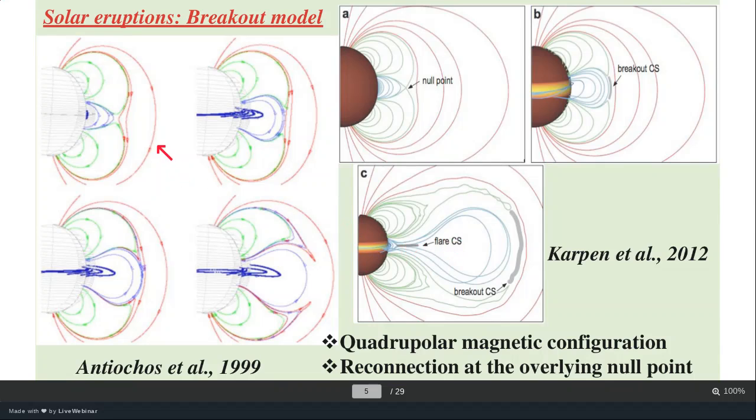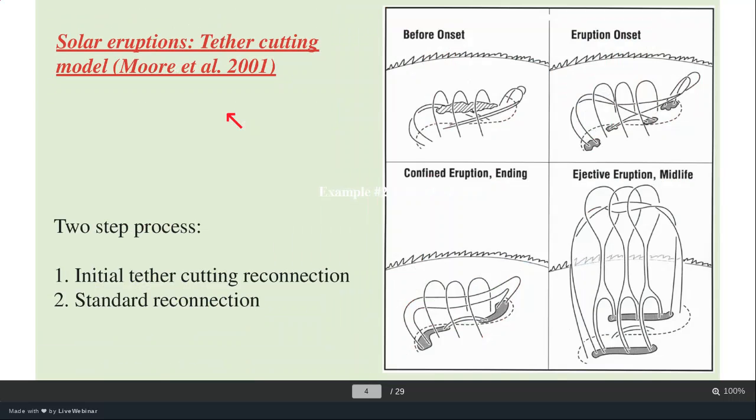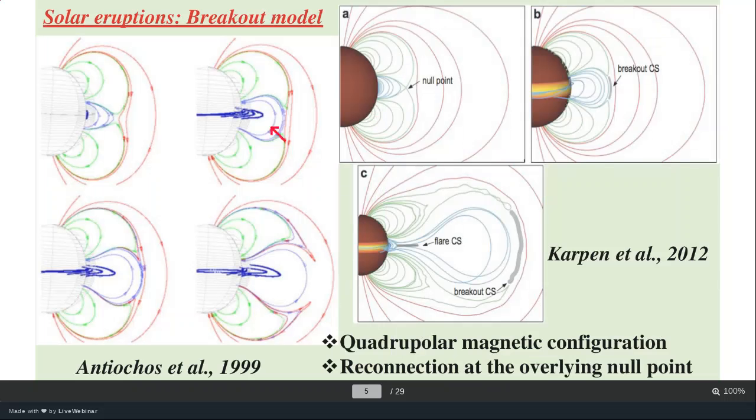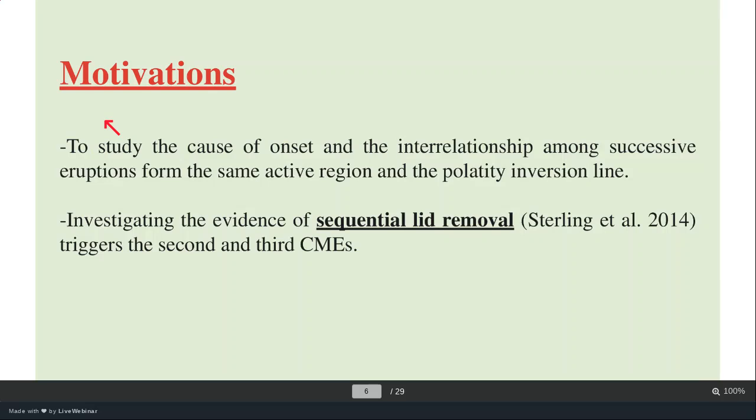Now in this model, the main source of triggering is the null point reconnection, which removes the overlying field lines in that direction, and that allows the eruption of the underlying sheared field lines like this, right? In the earlier tether cutting model, the main source of triggering was the interaction of sheared field lines. But in this model, the reconnection at the top, the null point reconnection, is the main trigger that initiates the eruption. Okay, so these are the three models that are well known.